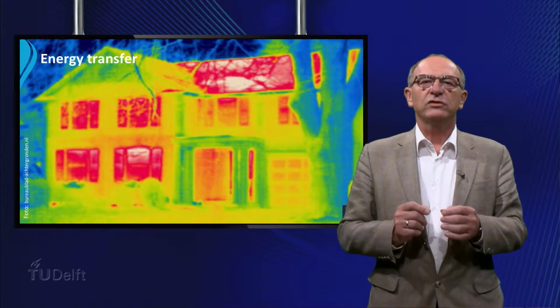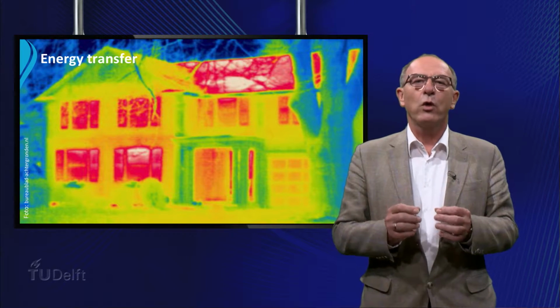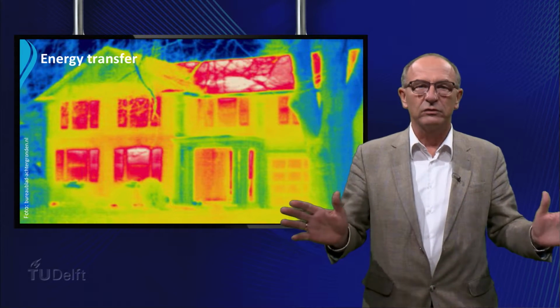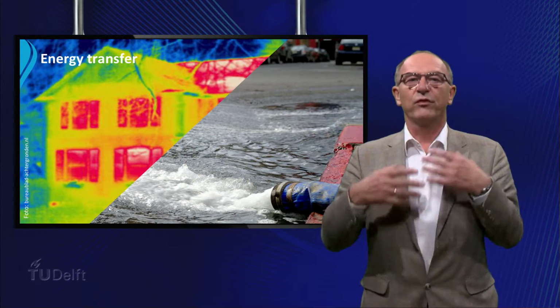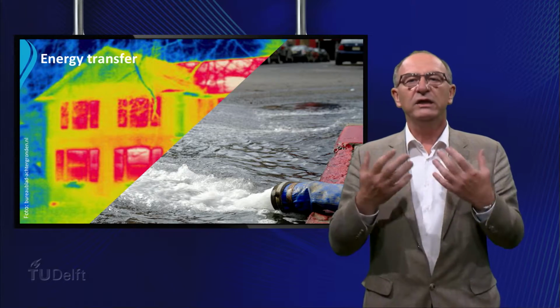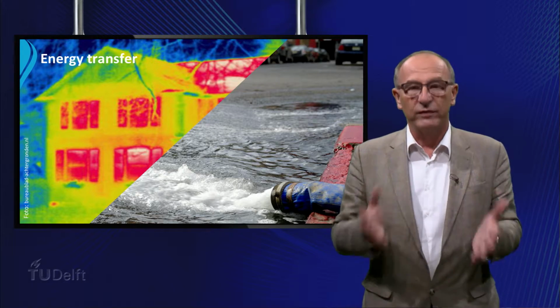In many practical situations, energy transfer occurs at many different places around us. For example, heat loss to the surroundings or work that is performed by a pump. Each time we have to deal with different types of energy.